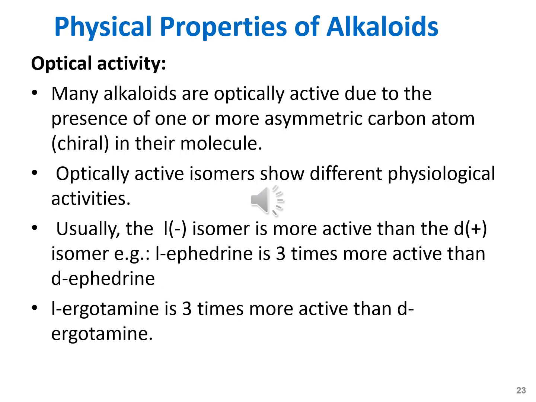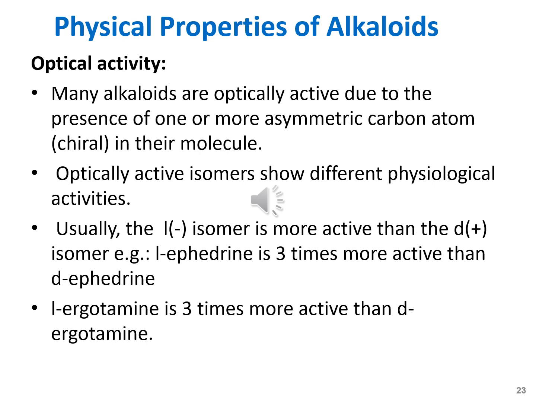Optical activity of the alkaloids. Many alkaloids are optically active. It means that they rotate the plane polarized light either to the right hand or to the left hand due to the presence of one or more asymmetric carbon atoms, which are also called chiral centers, in their molecules. So the majority of the alkaloids are asymmetric and have chiral centers, due to which they rotate the plane polarized light and hence show optical activity.